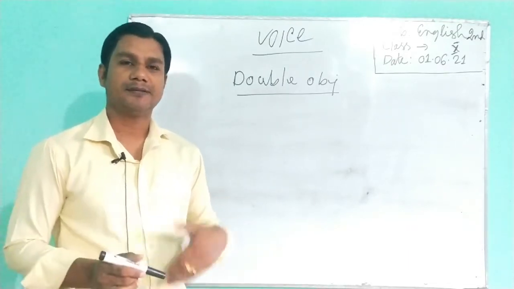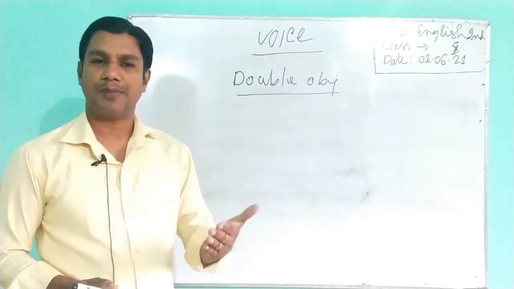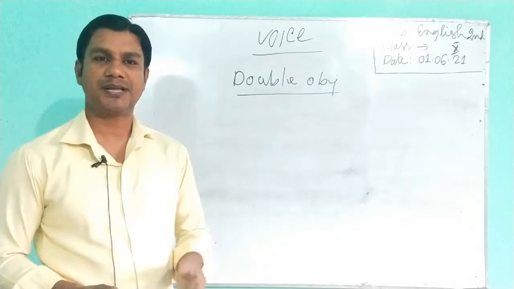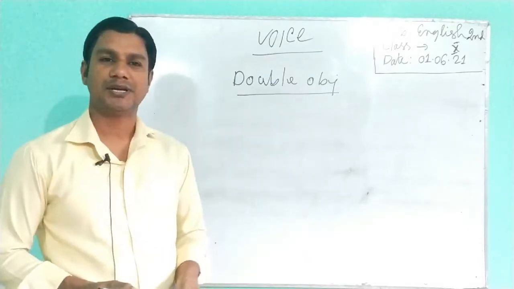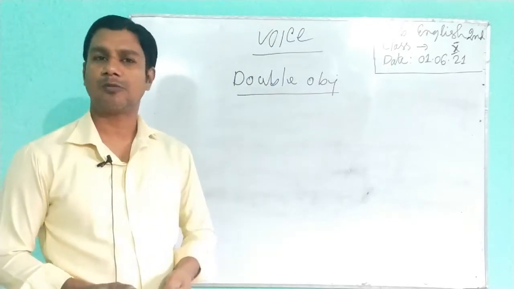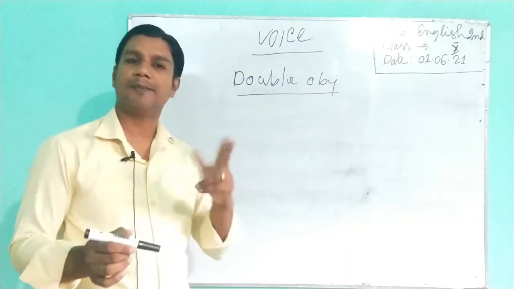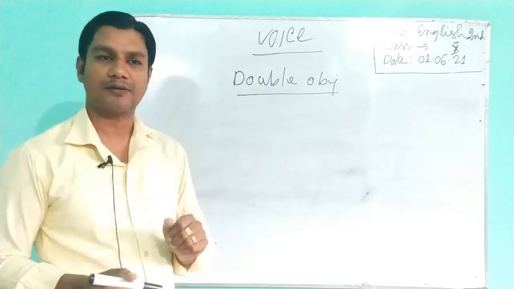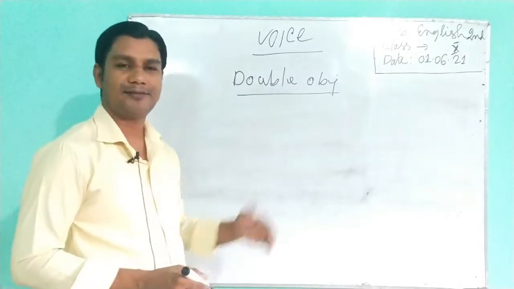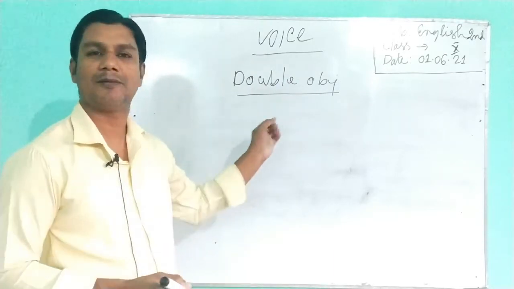But if you find in a sentence an extra object, subject, verb, object, then another object, we can call it a double object. Basically, it's also a part of normal voice, but there is some difference in it. You can answer it in two ways. Let's see how we can change active voice into passive voice in the case of double object.